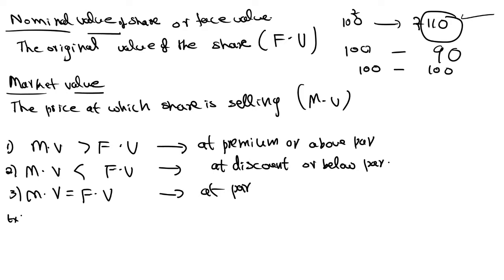Suppose I am taking one example, 8% stock at 125.